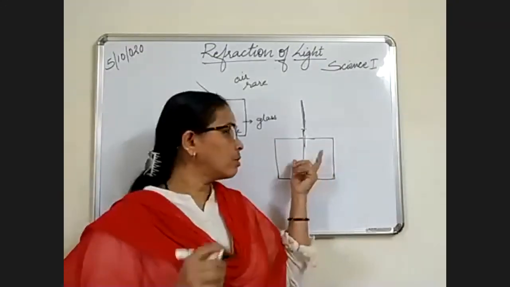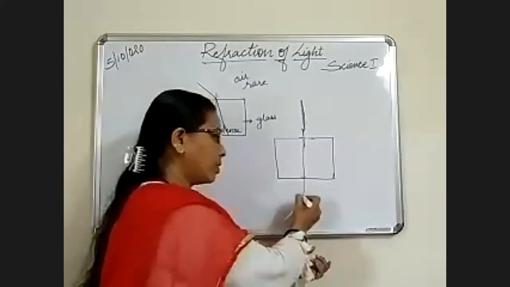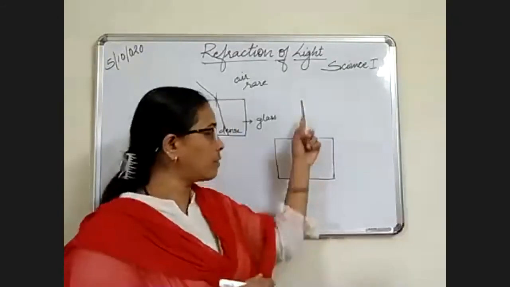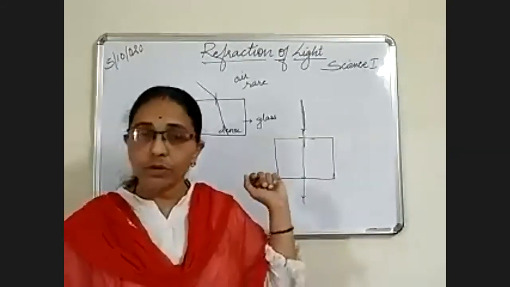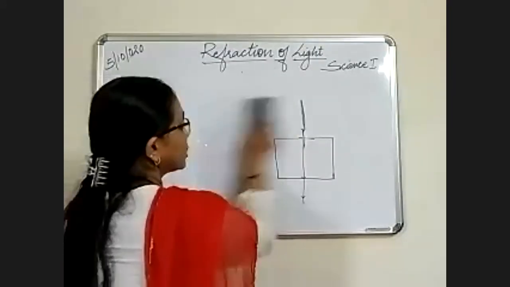Okay. Further, as the light travels further, what will happen? Still it is not going to make any angle with the normal. It will travel straight. These are the two laws. Again, one more law is there. Rule is there. It is not a law.